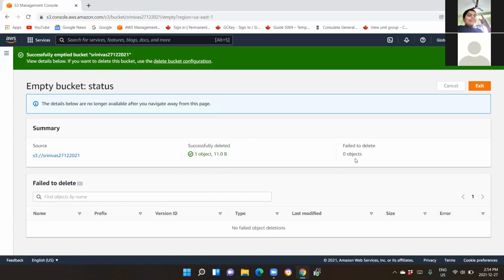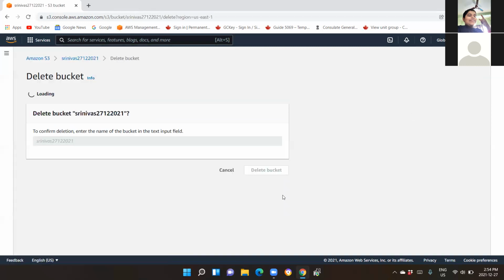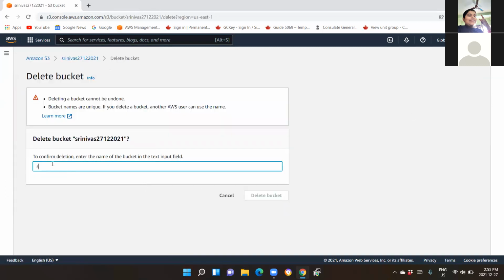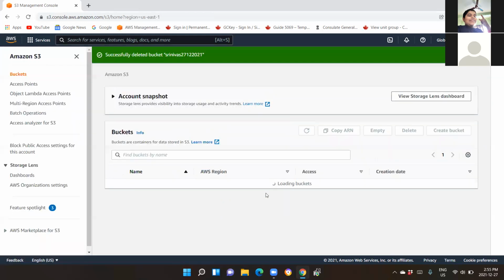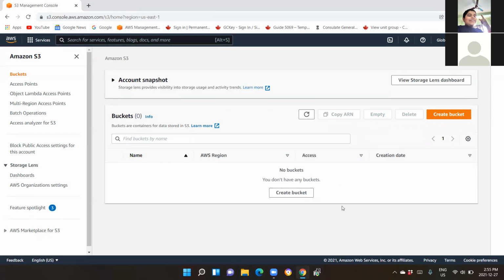Okay, it is done. Now click on exit. Now select the option and click on delete. Type it and then click on delete bucket. So this is how your bucket and your objects go together. Okay, so the features of buckets and the features of objects, you must remember this. Make notes of it, listen to the recordings, and try to create those as you progress.